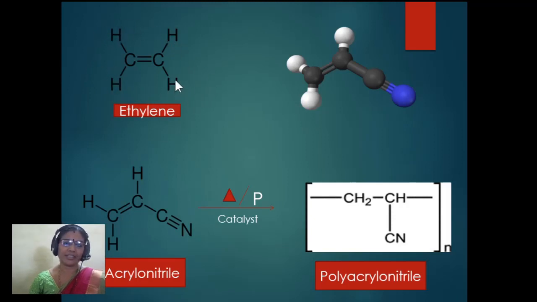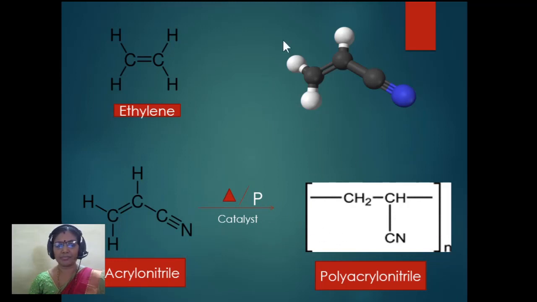In ethylene, if we replace one hydrogen with cyanide, CN, one of the hydrogens are replaced by cyanide, that is CN. When you replace it with cyanide, you get acrylonitrile. This acrylonitrile also serves as a monomer, or it undergoes polymerization. When it is heated under pressure in the presence of a catalyst, it gives